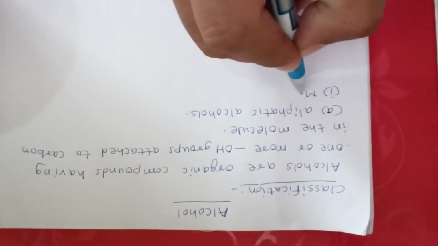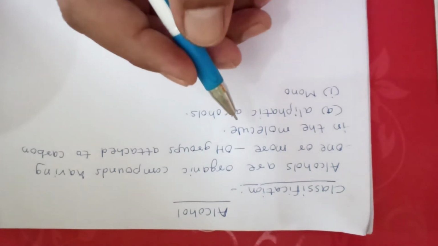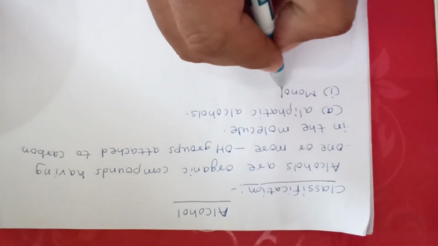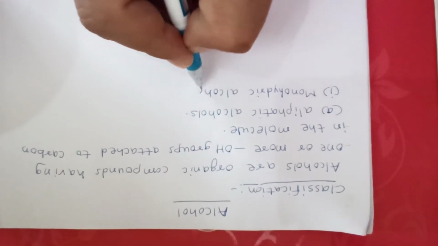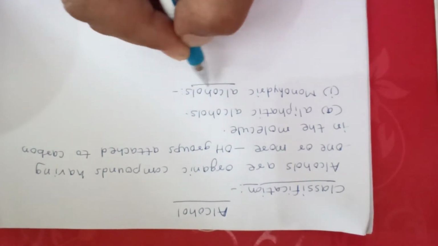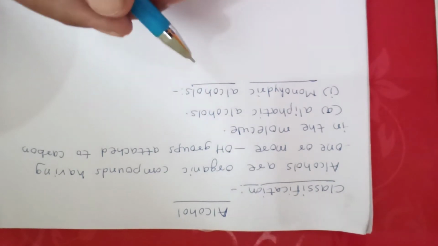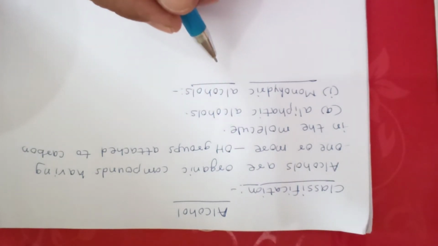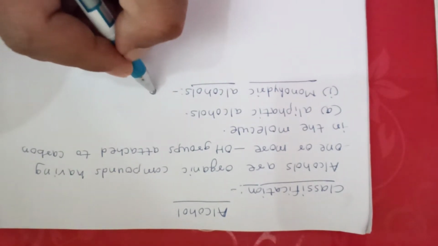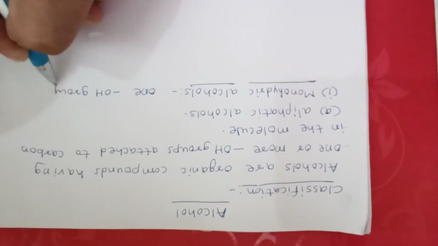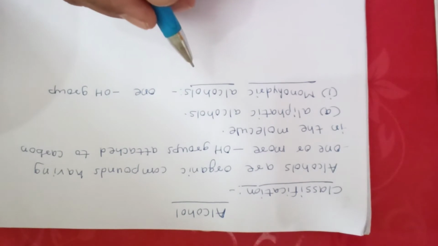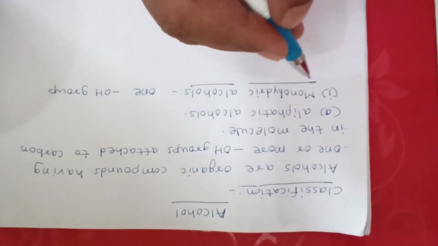Now we will talk about the sub classification of aliphatic alcohols, that is monohydric alcohols. Monohydric alcohols are alcohols having one alcoholic group in the molecule. They are called as monohydric alcohols.